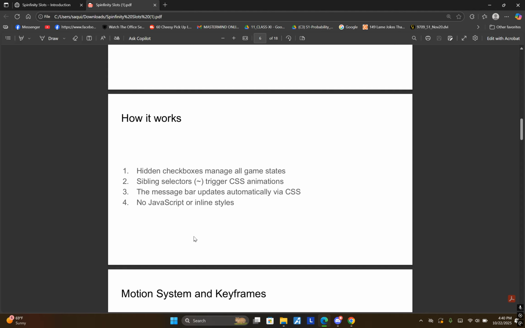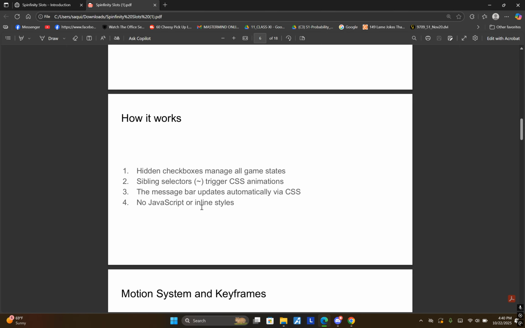All right, how it works. Hidden checkboxes manage all game states. Sibling selectors trigger CSS animations. The message bar updates automatically via CSS and no JavaScript or inline styles.